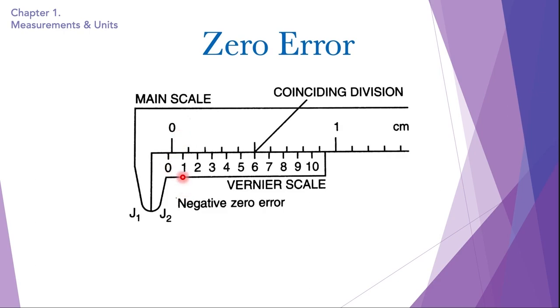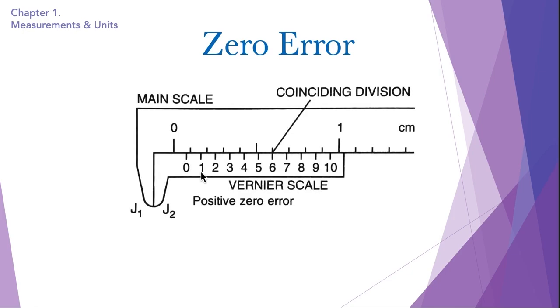If the vernier scale 0 is exactly aligned with the main scale 0, this means that the vernier calipers has no zero error. But if it shows something like this, that even when the jaws are tightly closed together and there is no object in between, it shows a reading, then it is obvious that there is a zero error. If the 0 is on the left side of the main scale 0, then it is a negative zero error. And if the vernier scale 0 is on the right side of the main scale 0, then it is a positive zero error. So how do we read this zero error?